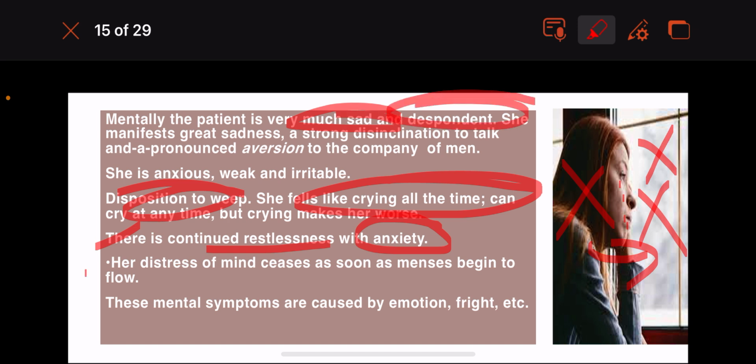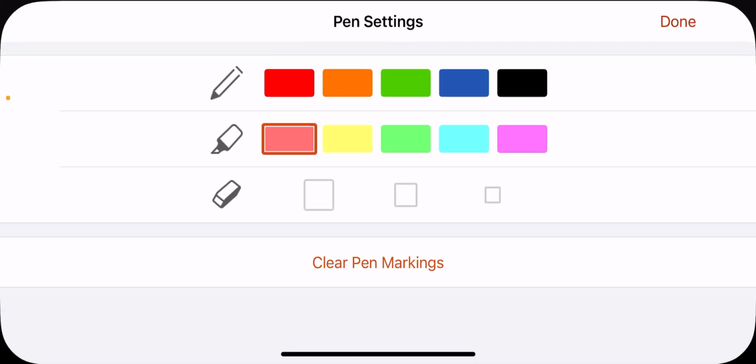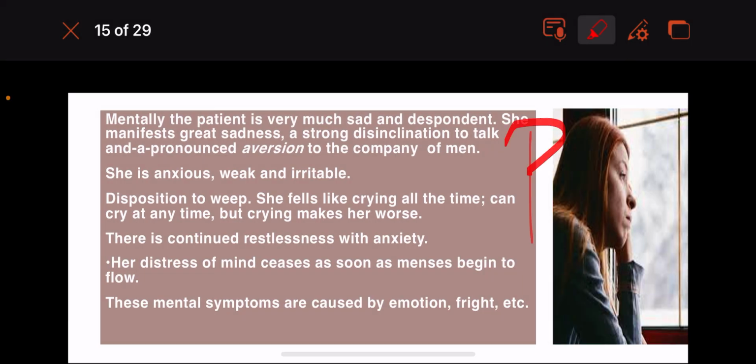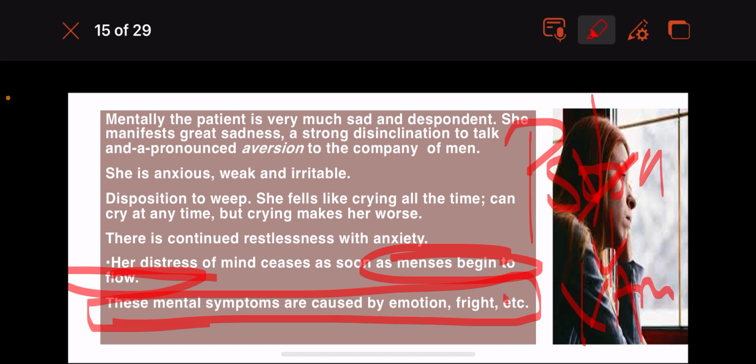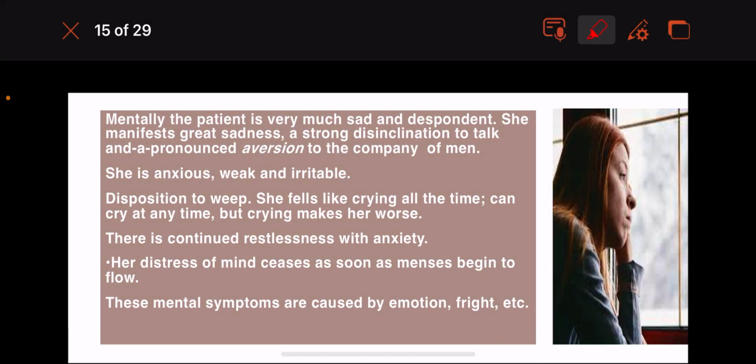Her distress of mind ceases as soon as the menses begin to flow. So as soon as the natural discharges begin, the complaints will ameliorate and come down. These mental symptoms are caused by emotion and fright. What is the causation for all these mental symptoms?